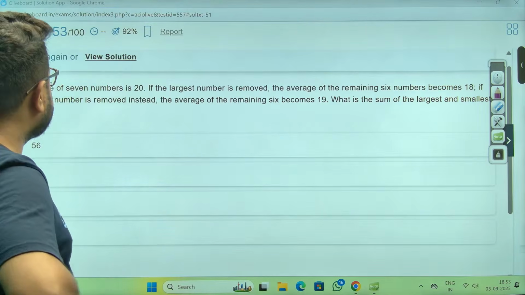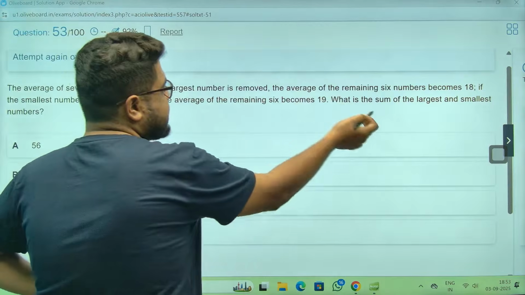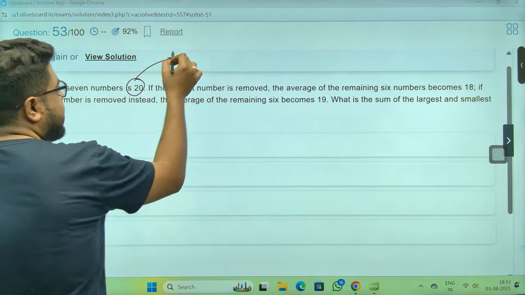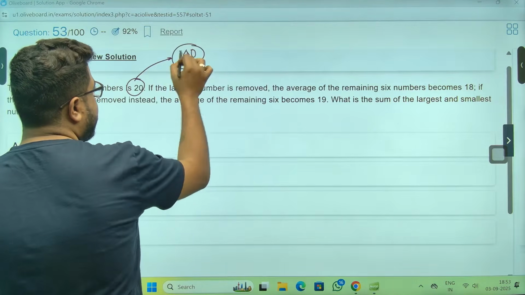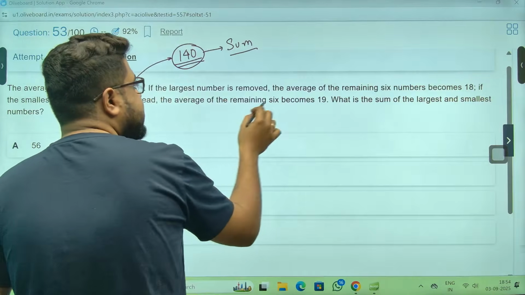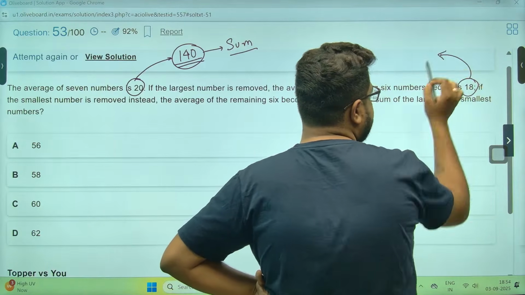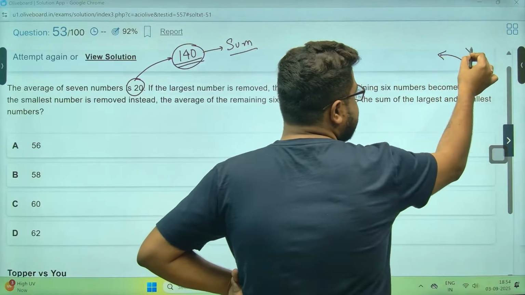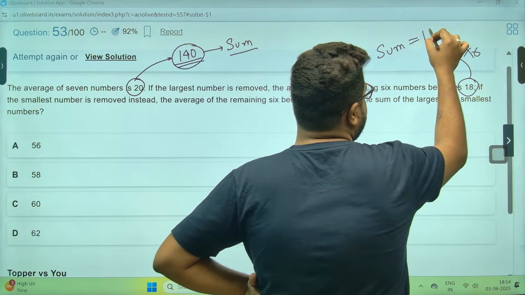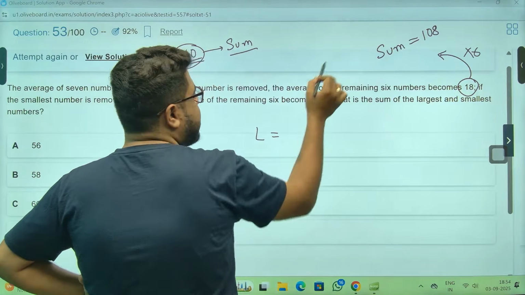Achha, average of 7 numbers is 20. So I need to add 7 numbers, 20, so total sum is 140. Largest number is removed, the average becomes 18, sir. So total is 18 into 6. So sum becomes 18 into 6 are 108. So the largest number is 140 minus 108, that is 32.